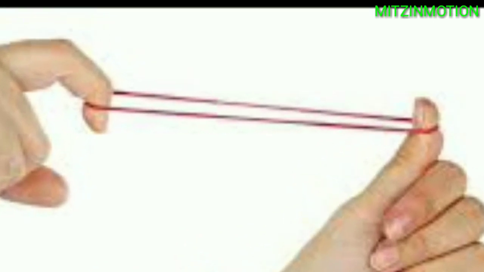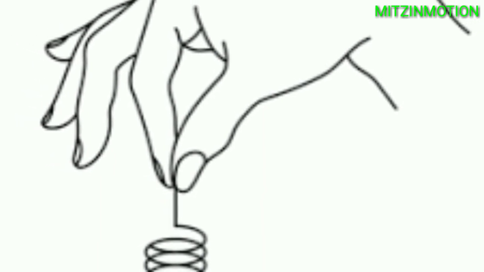And we have also seen that the size or the length of the spring can be changed by pulling it from both ends or from any one end. That means a force can change the shape and size of an object.